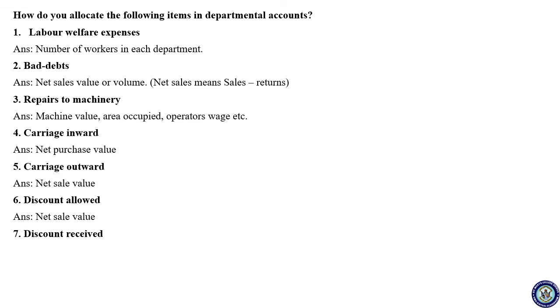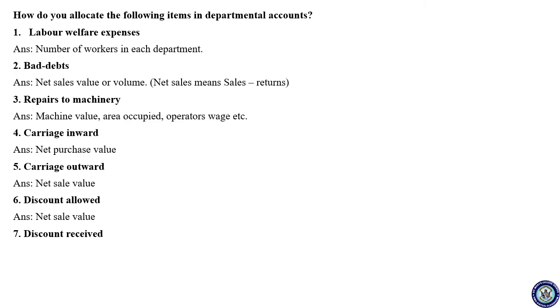So next one, discount received. So you are going to receive the discount benefit. When you have to pay some money to the other person, he will allow the discount, right? So you are receiving the benefit, meaning instead of paying some money, he will give the discount and you pay as per the mutual agreement.